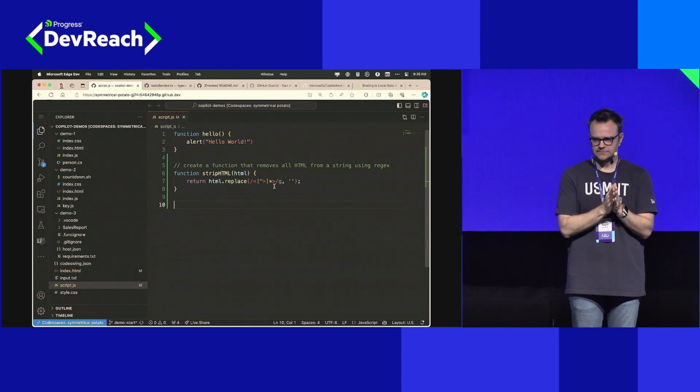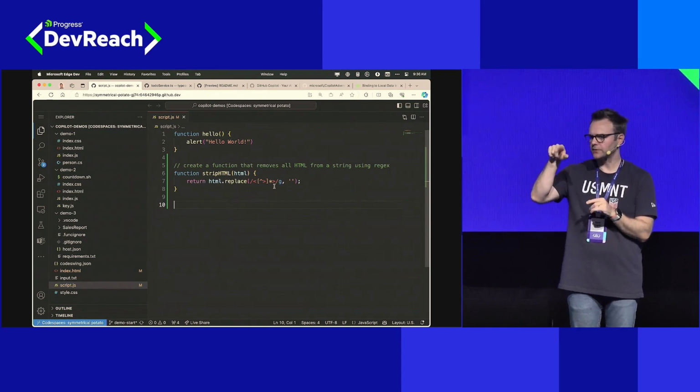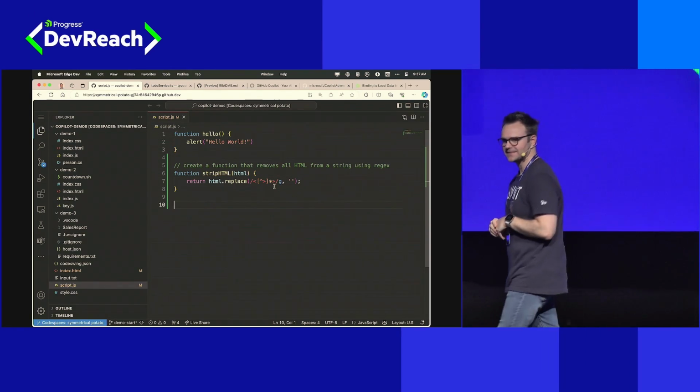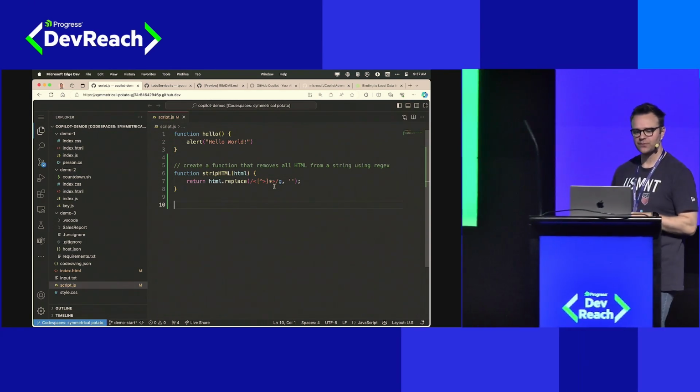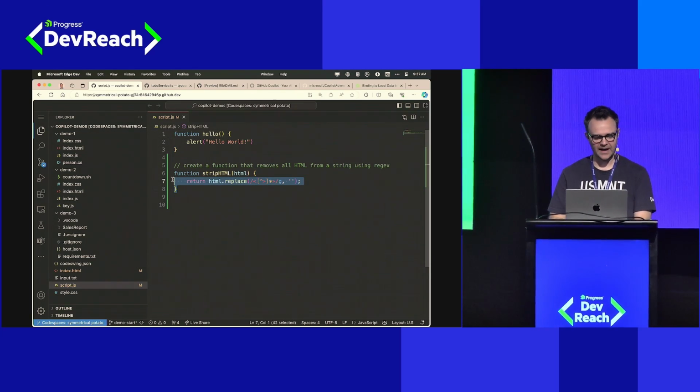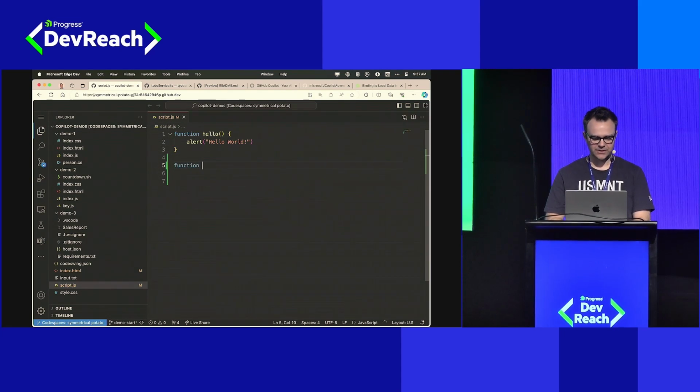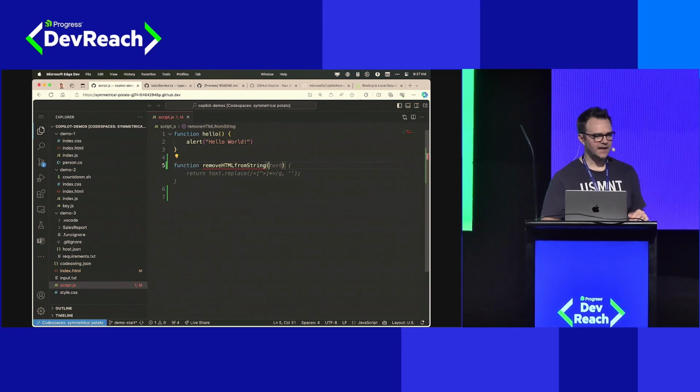What did I hear? Naming the function, right. That's exactly it. So I said before that what you name variables and objects matters. So what if we got rid of all of this and we just said function remove HTML from string, and look at that.